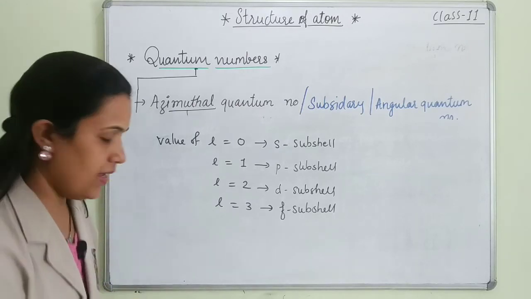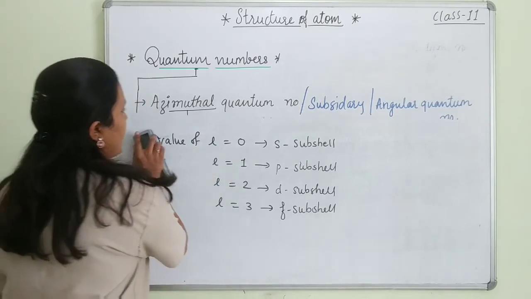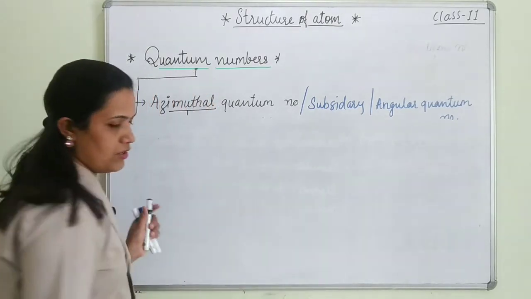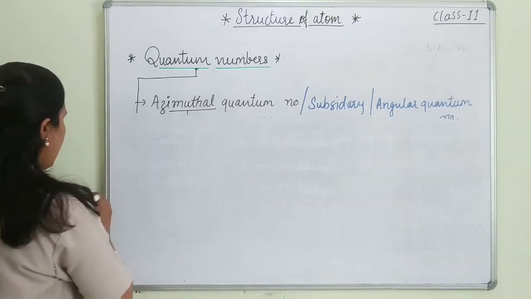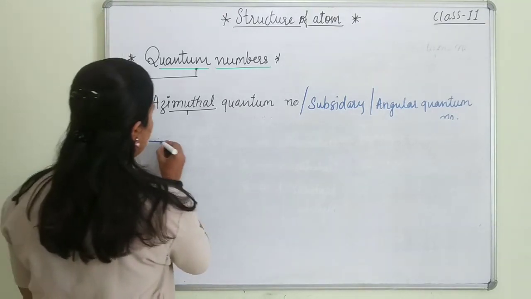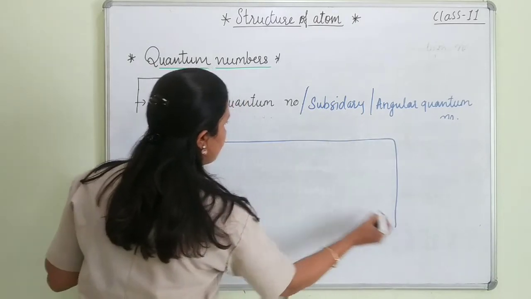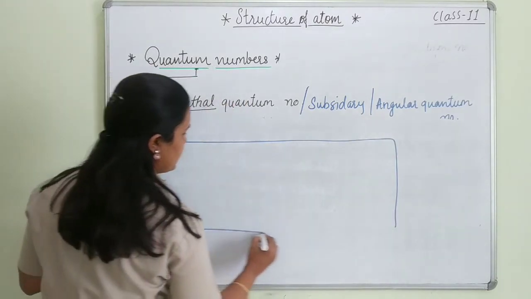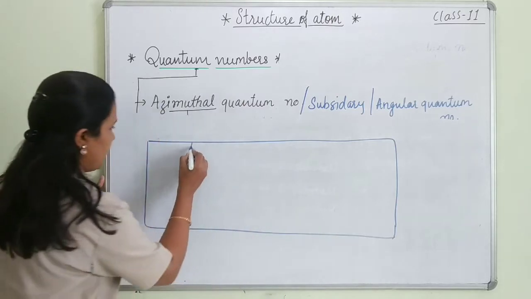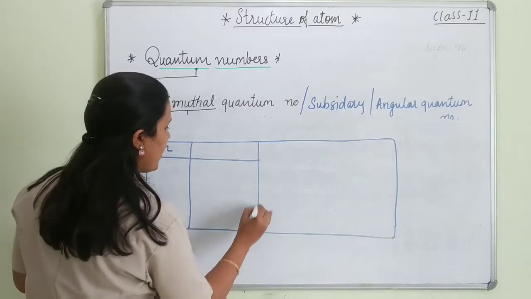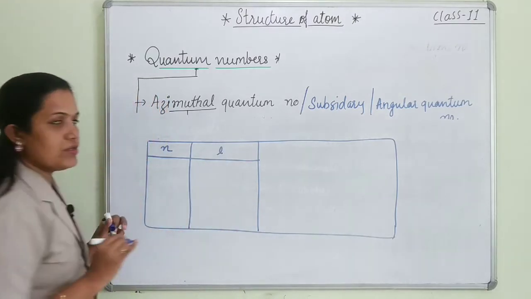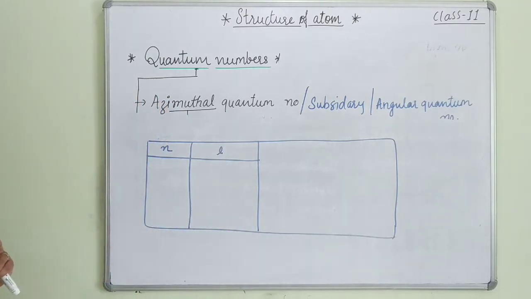Now, with the help of one table, I'll explain how we are going to calculate using the azimuthal quantum number. So here I am making one table. First of all I will write the value of N. Then I will write the value of L. Okay students, are you understanding what I want to explain?